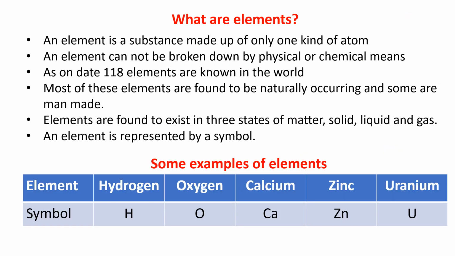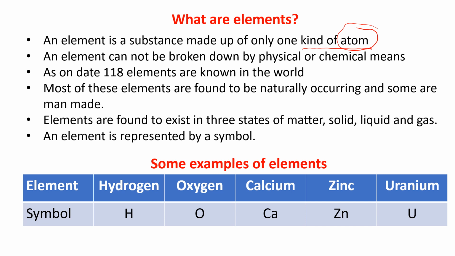An element is a substance that is made up of one kind of atom. Here the word atom is coming. So before explaining all other things, I will first tell you the concept of the atom.